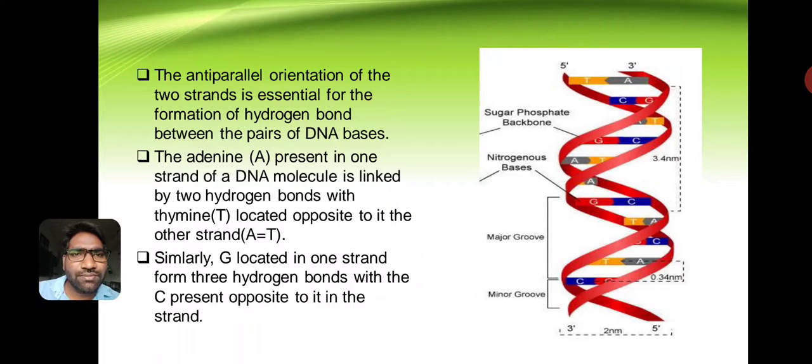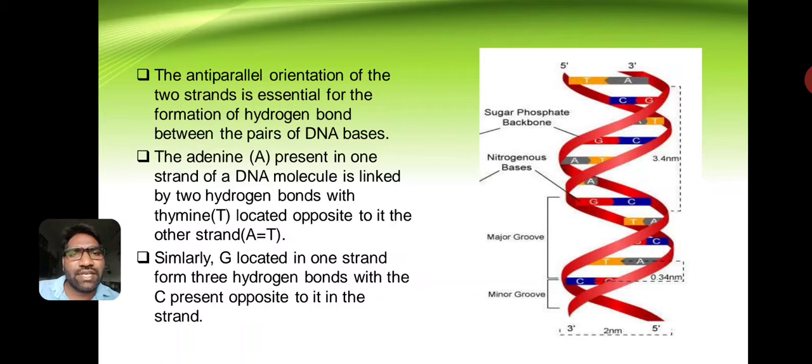Between adenine in one strand and thymine in the other, two hydrogen bonds are formed. Similarly, guanine located in one strand forms three hydrogen bonds with the cytosine opposite to it in the other strand.